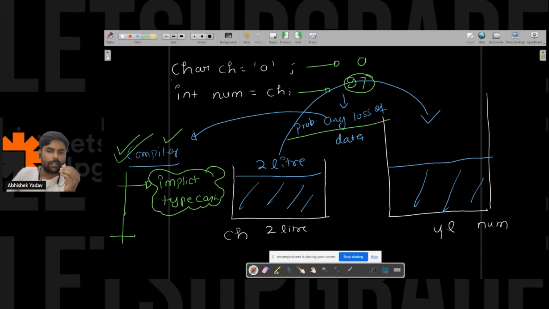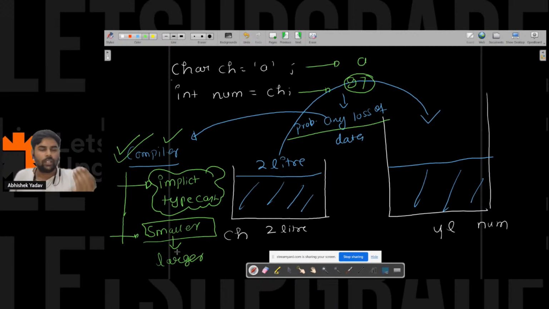And the second point is, when can this kind of conversion happen? From a smaller container to a larger container, that is, from a smaller data type to a larger data type, this conversion happens behind the scenes. Everyone is clear? Yes or no? Please write in the chat.